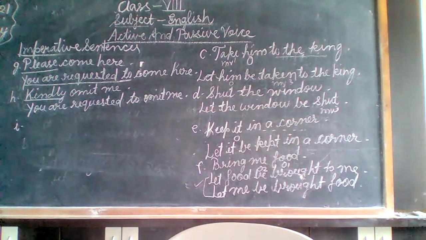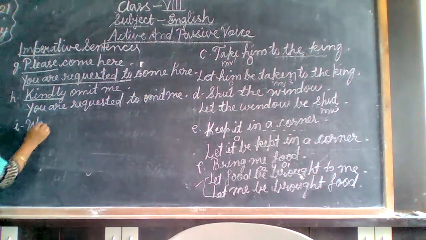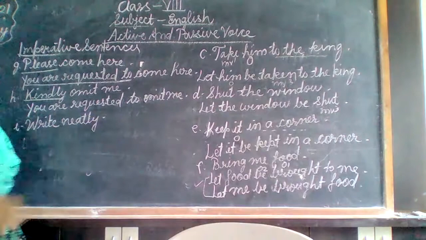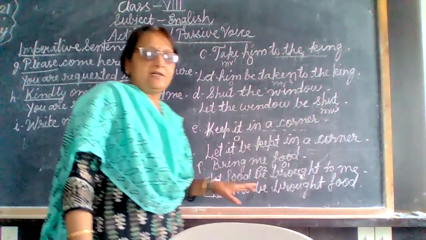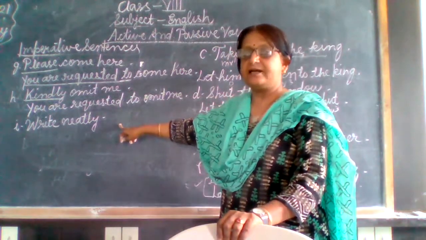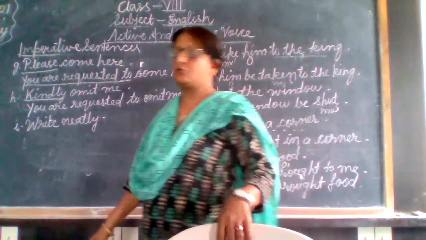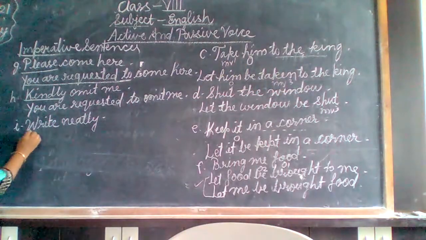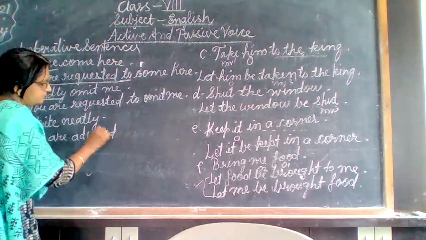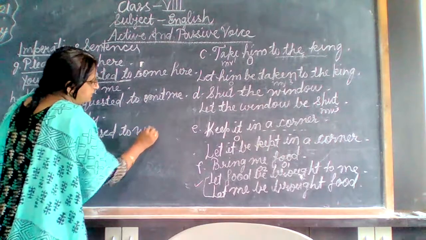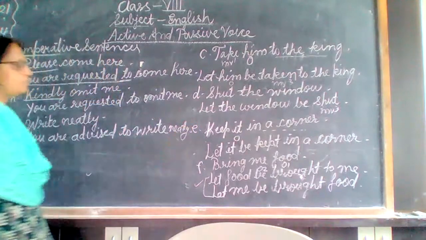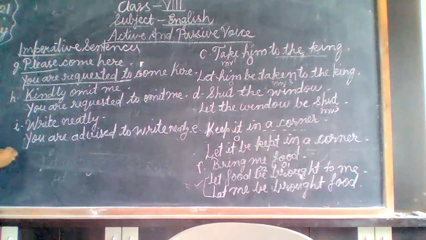Next sentence. Write neatly. Okay. Now we know this is something good told to us. Either our parents or teacher will say this, write neatly. So we can write, you are advised to. Okay. So what are we going to write? You are advised to write neatly. Okay, you are advised to write neatly.